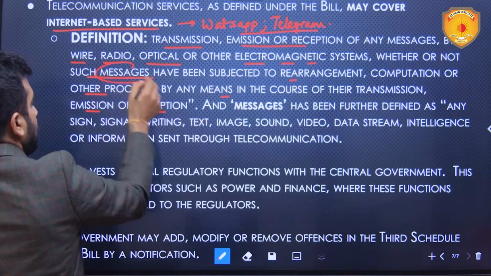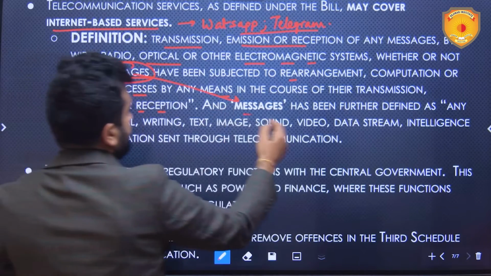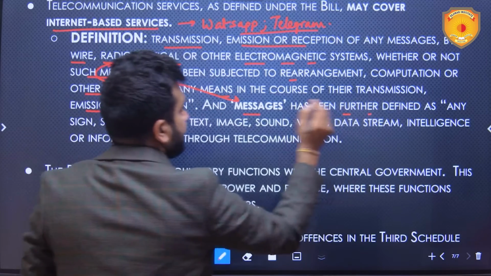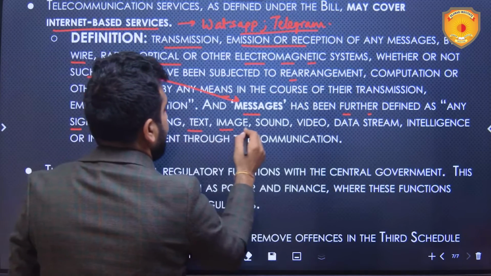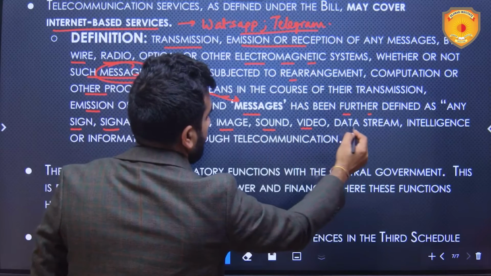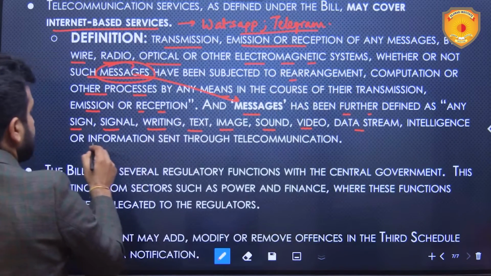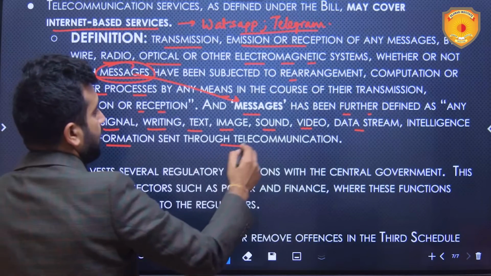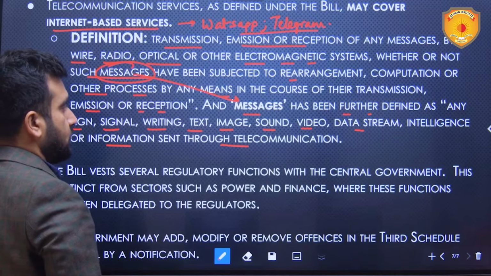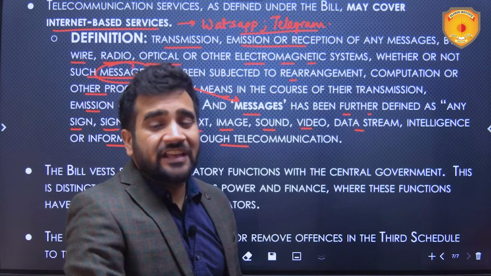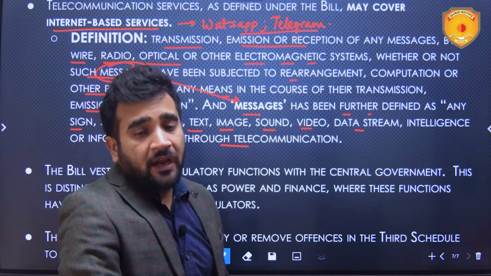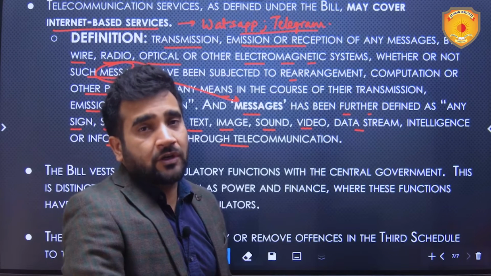Messages also have been defined in this law. Messages has been further defined as any sign, signal, writing, text, image, sound, video, data stream, intelligence or information sent through telecommunication. So, by the government it has not been explicitly made clear whether internet-based services are covered or not.